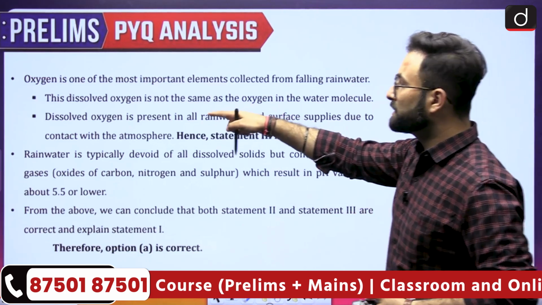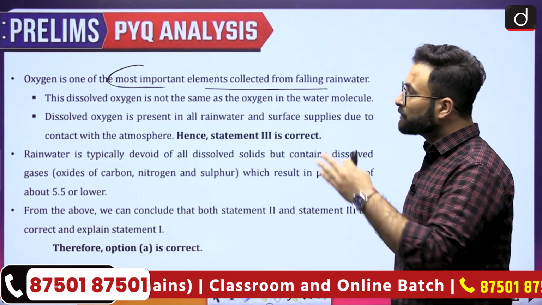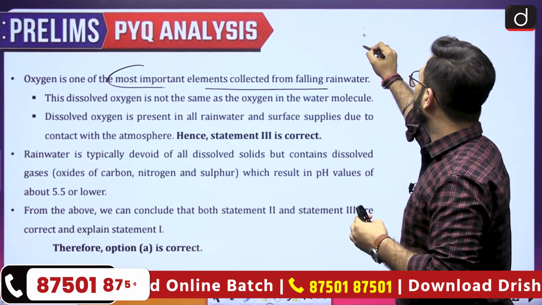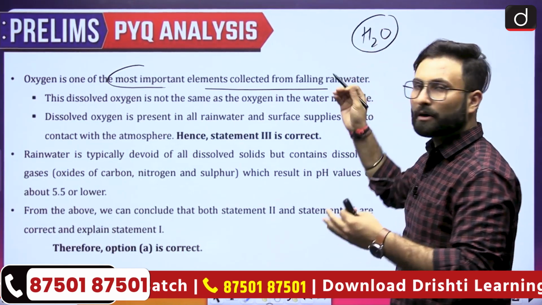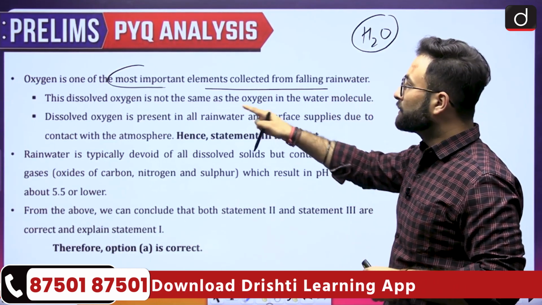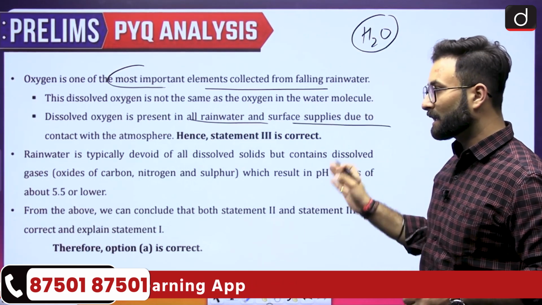Now when we talk about oxygen, oxygen is one of the most important elements collected from the falling of the rainfall. Dissolved oxygen is not the same as the oxygen in the water molecule. The oxygen in the water molecule is an intrinsic part of the water molecule. Dissolved oxygen is different. Dissolved oxygen is present in all rainwater and surface supplies due to contact with the atmosphere.